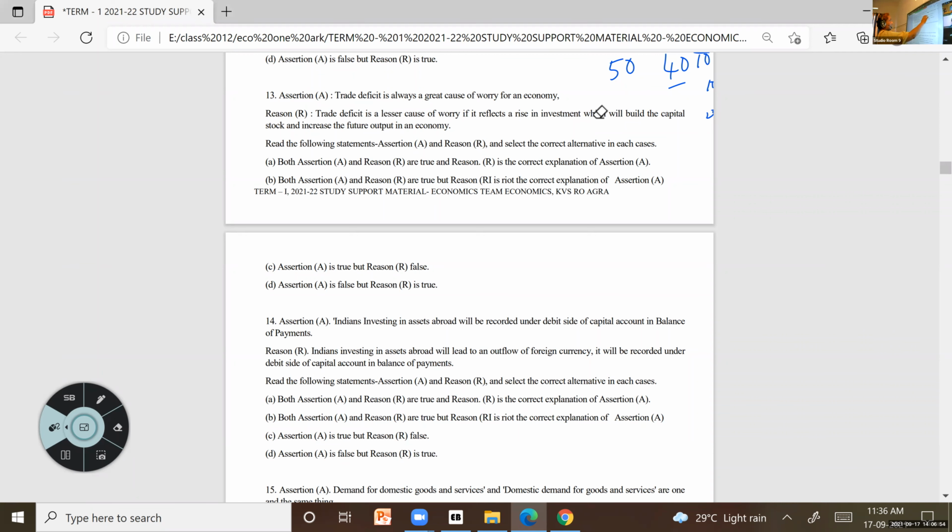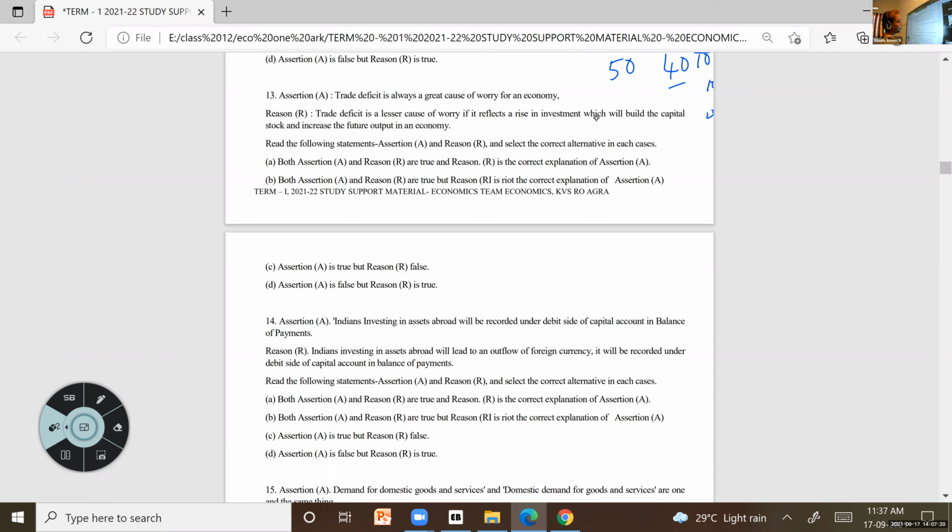If there is a rise in investment, which will increase the output in an economy. So for trade deficit, there is no need of much worrying for an economy. Okay, why do we say that? You know that if there is a deficit in the current account also, how will it be balanced? If there is a deficit in current account, how will it be balanced?